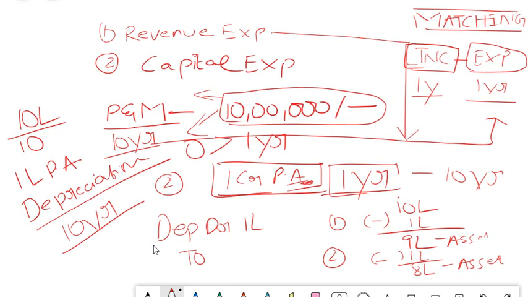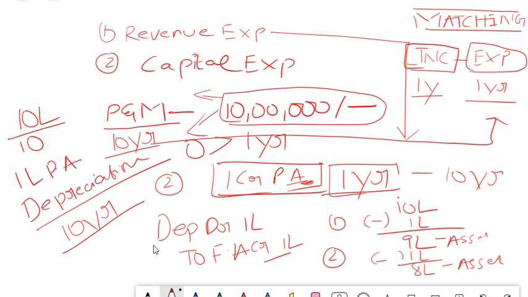Which balance has to be reduced in the fixed asset? In the asset category, the fixed asset, isn't it? Only if you reduce the fixed asset balance, then over a period of 10 years, this asset balance in your balance sheet will become 0, isn't it? So you have to credit your fixed asset. In general, assets have debit balance. If you purchase something, it will be added on. But if you are selling something or charging depreciation, it will reduce. So you will credit fixed asset 1 lakh. That 1 lakh comes under your asset as negative balance, and at the year end you will show only 9 lakhs as your asset value.